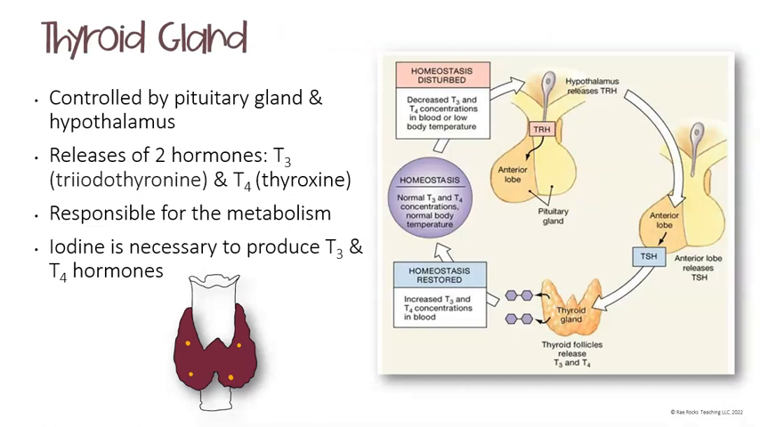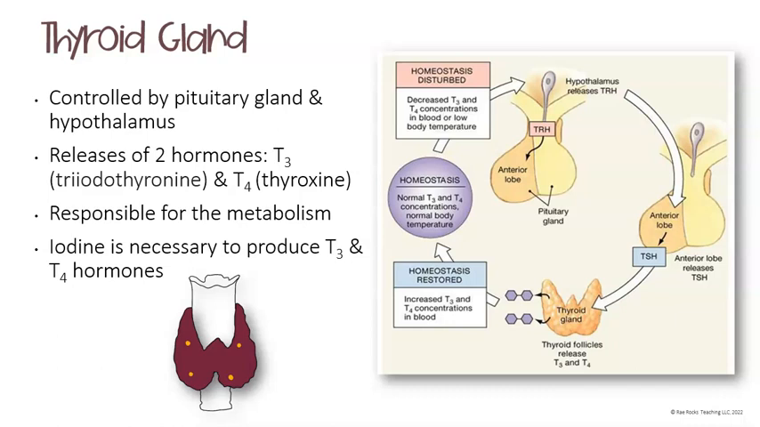The thyroid gland, again, is controlled by the pituitary gland and the hypothalamus. The thyroid gland releases 2 hormones, T3, or triiodothyronine, and T4, thyroxine. This gland is also responsible for our body's metabolism, and it is necessary to have iodine in order to produce the T3 and T4 hormones.